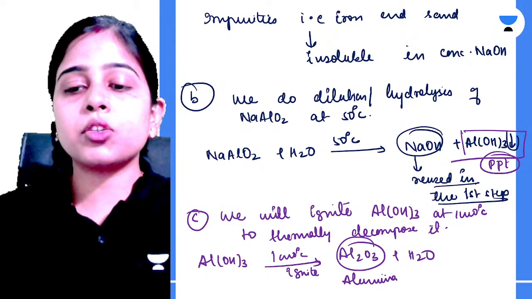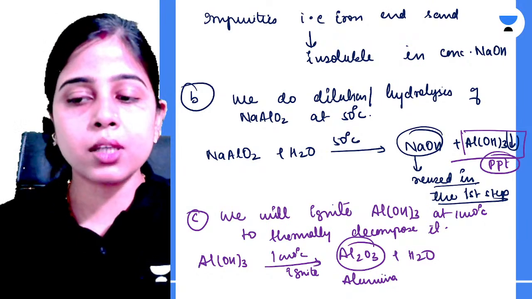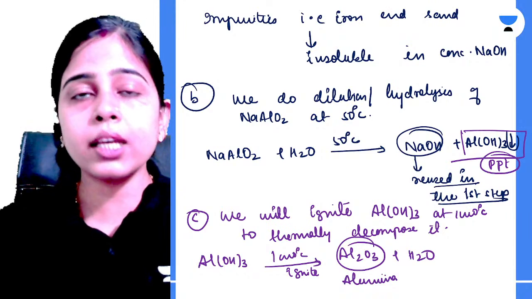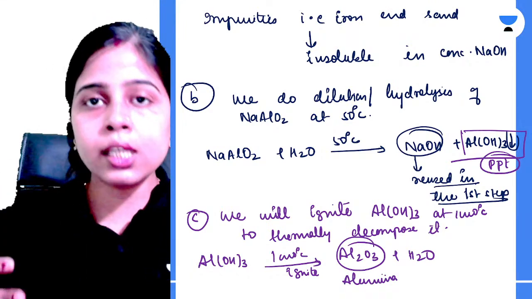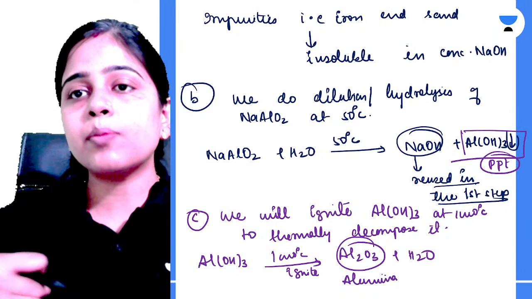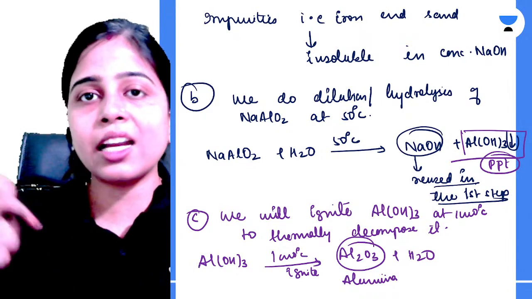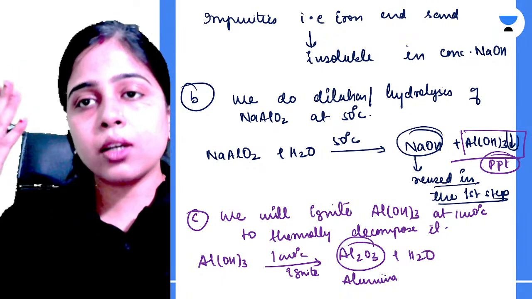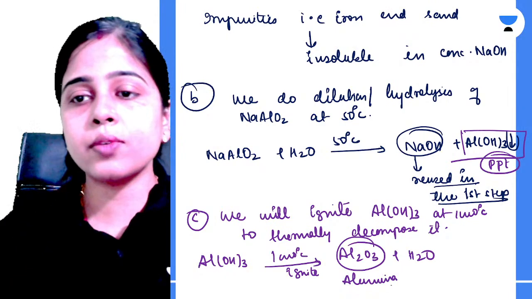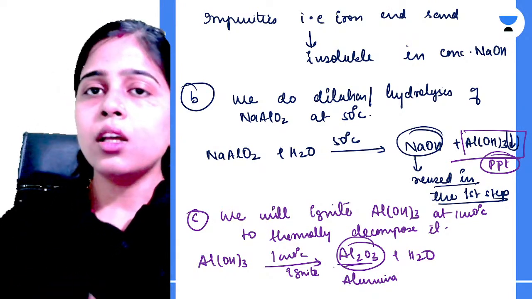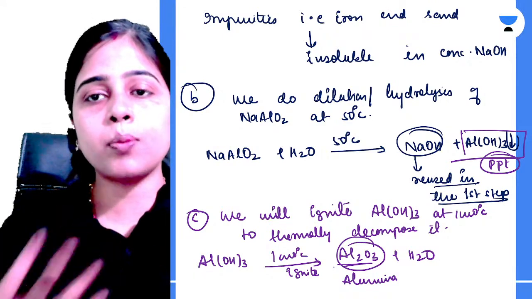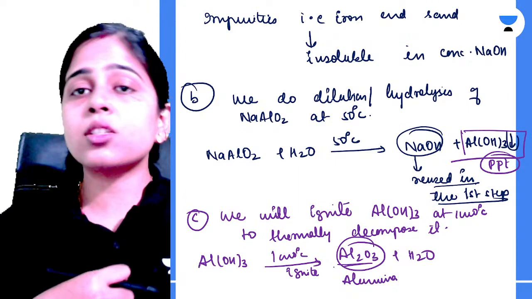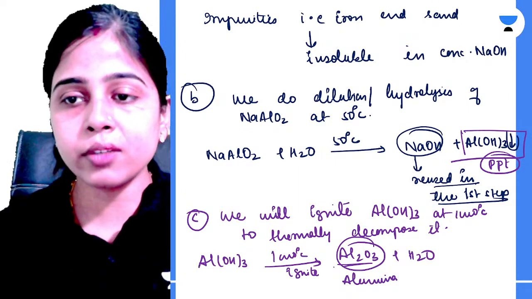Okay, these three processes are used in your Bayer's process to concentrate the bauxite ore and obtain alumina from bauxite ore. Okay, so you must be questioning yourself, or you can question me also, that ma'am, the formula for bauxite ore is Al2O3.2H2O. Here also by following all the 3 steps of Bayer's process, we are obtaining alumina only. Okay, so can't we just heat your bauxite ore and obtain your alumina from it by removing the water vapor or moisture from it? So it's not the proper way to get alumina.